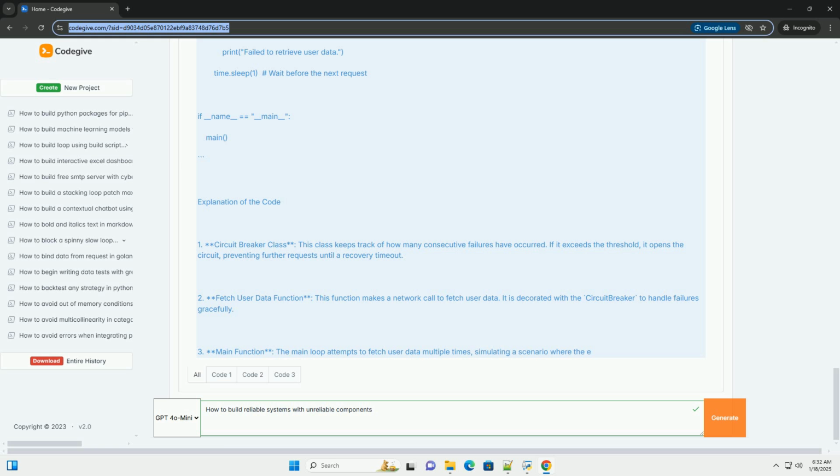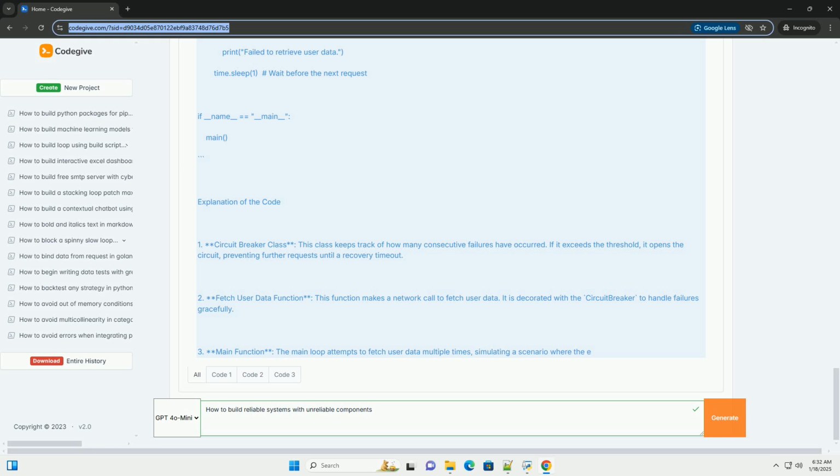4. Circuit breaker pattern. Prevent the system from making calls to a failing service for a certain period, allowing it to recover. 5. Timeouts. Implement timeouts for operations to avoid waiting indefinitely for a response from unreliable components. 6. Monitoring and alerts. Implement logging and monitoring to detect failures and take corrective actions. 7. Fallbacks. Provide alternative responses or services when a component fails.